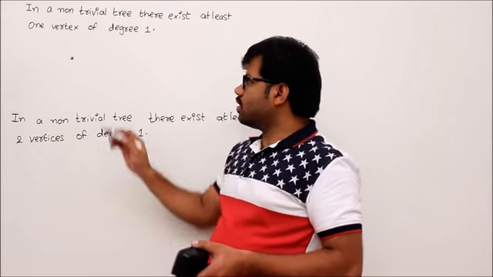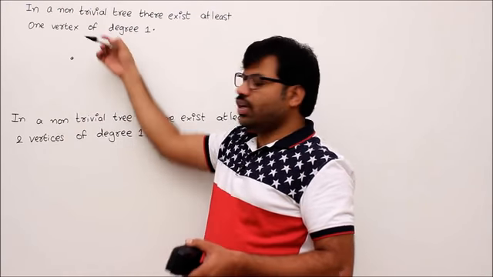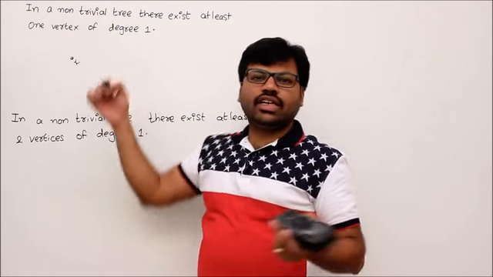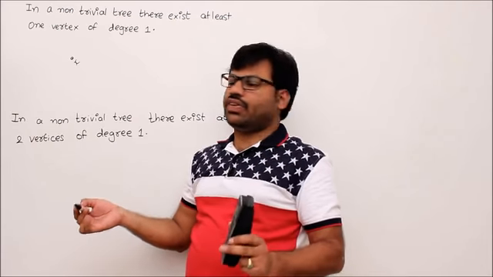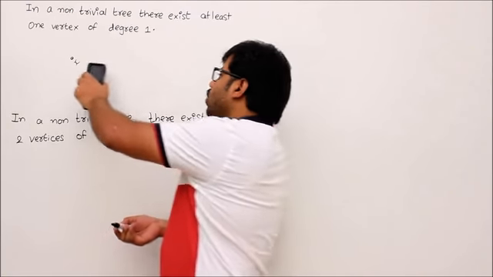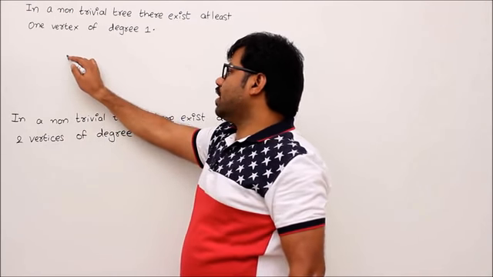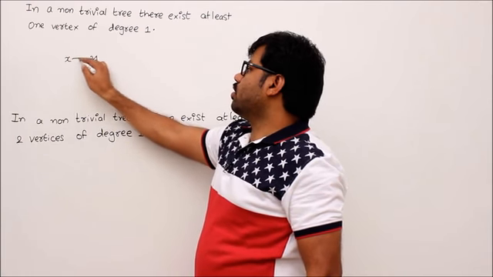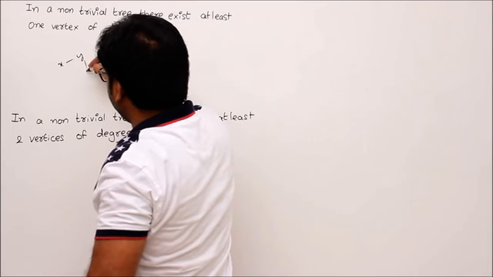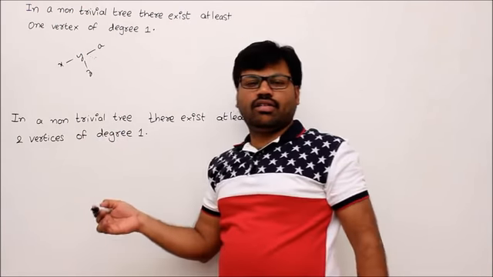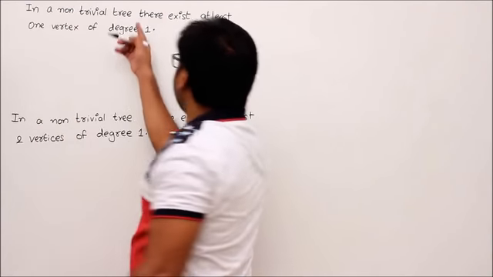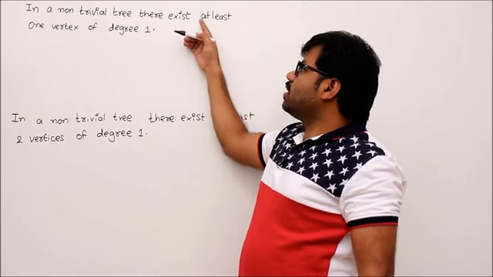So when there is only one vertex, then this is a tree, because between every two vertices there is exactly one path. For example, here it is x, then from x to x there is a trivial path. You know what a trivial path is, already I taught you in connectivity. So from x to x there is one path, so that's why it is a trivial tree. Now a non-trivial tree is a tree with at least two vertices like this, x comma y. So this is a non-trivial tree. Similarly x to y, maybe y to z, this is a non-trivial tree. So at least two vertices should be there. And in such trees, the theorem says that there exists at least one vertex of degree 1.